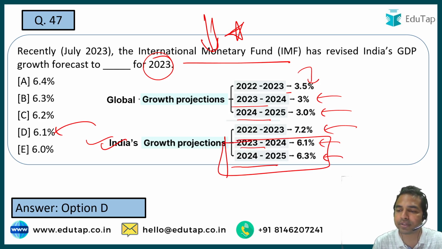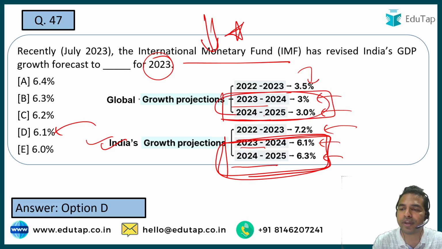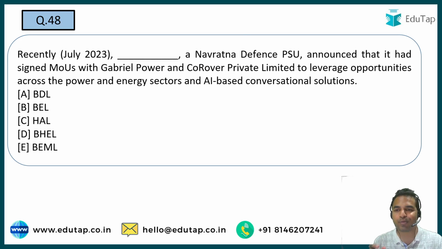Let me tell you guys, this particular data is really very important. And this data is also very, very important from the exam point of view for your RBI Grade B officer phase 2 exam. I hope this is clear to all of you guys. Let's move on to the next question.